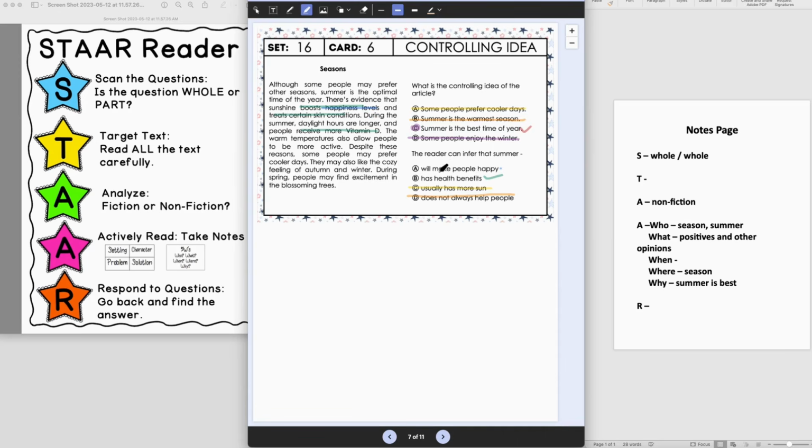All right, so let's look back at A and B. A, summer will make people happy. Okay, well, it just says that there's evidence to show that there could be. So that's a possibility, but I don't know if that's really what we're trying to focus on here. I think B is the better choice because it talks about health benefits. And so I can truly infer that after listing all these things, there are health benefits to the summer.